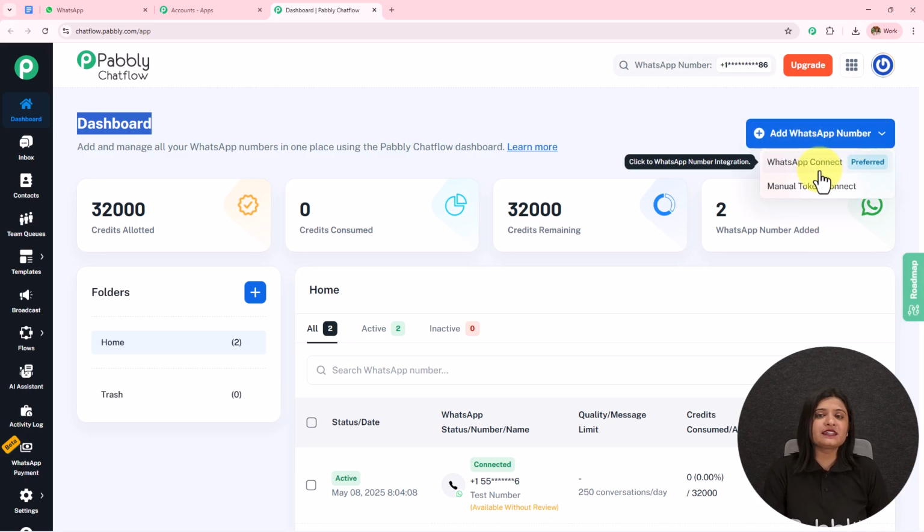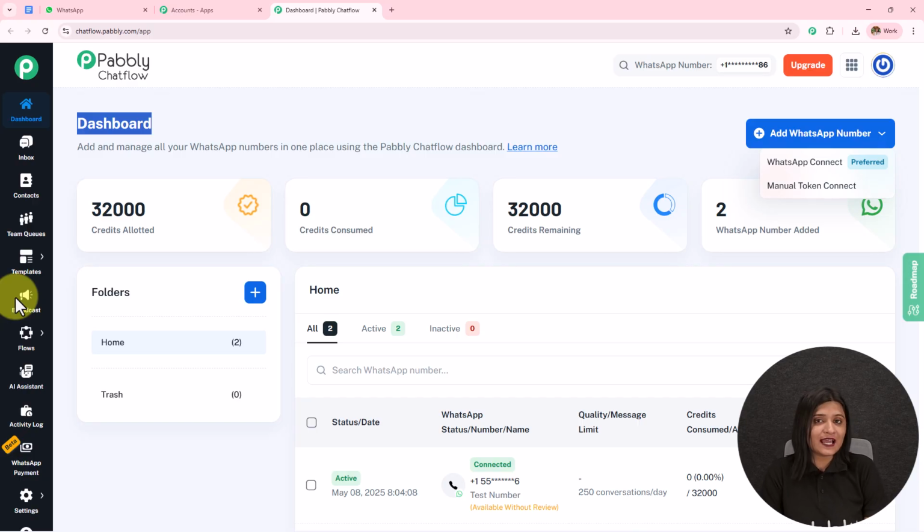You can use this WhatsApp Connect, which is the preferred method, or you can use a manual token to connect your WhatsApp to your Pabbly Chatflow account. If you want to get the step-by-step process, the video of this is available in the description. You can check that out. On the left-hand side, we also have some features like inbox, contacts, team queues, templates. We have created detailed and dedicated videos on all of these features. The video link is available in the description. You can check that out.